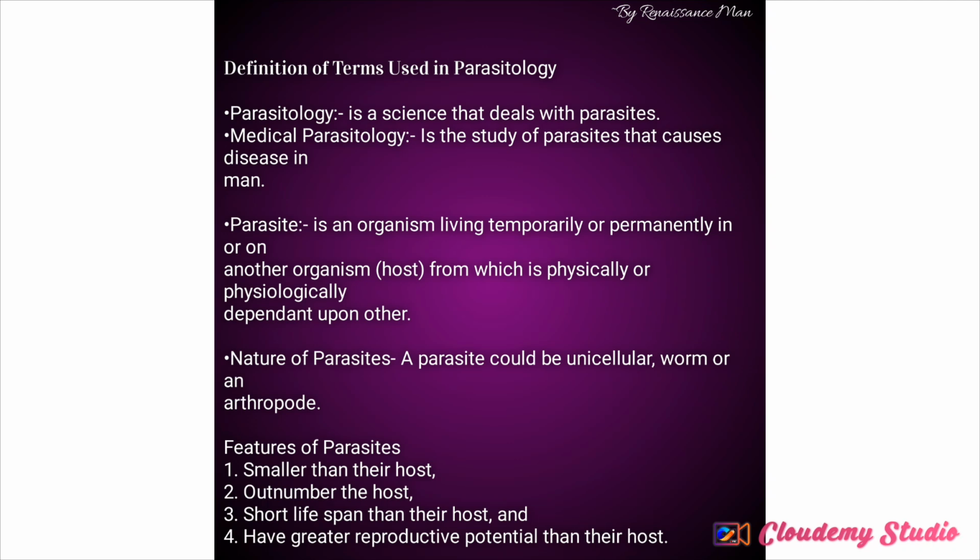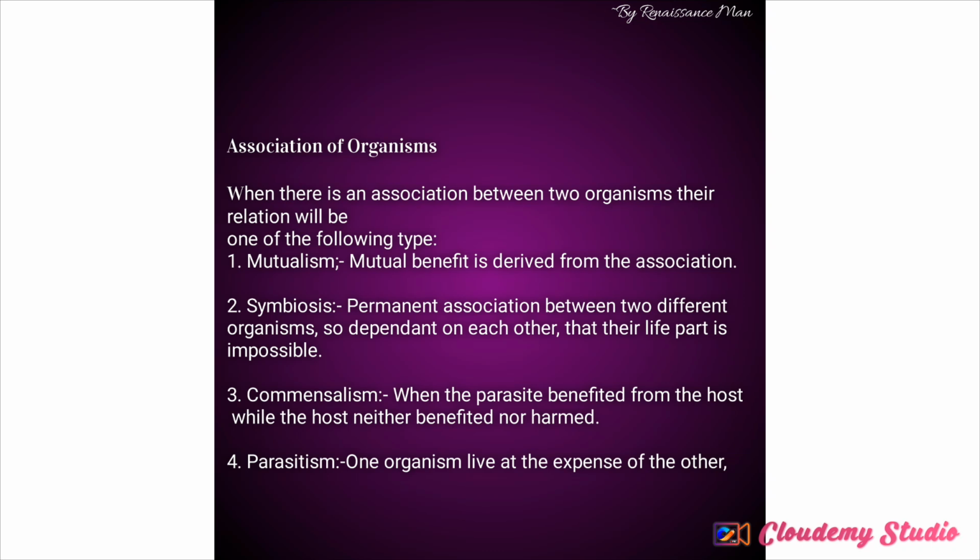Now, moving on to association of organisms, because before we can actually talk about parasitology, we must talk about other things first. Association of organisms. The first one is mutualism. Mutualism is a plus/plus relationship between living organisms, whereby both organisms in that particular relationship benefit from each other.